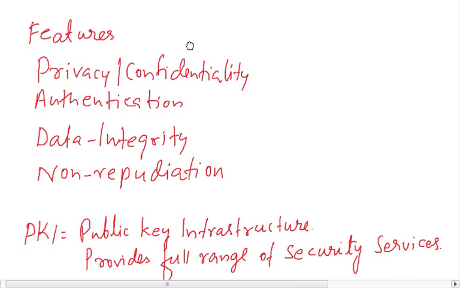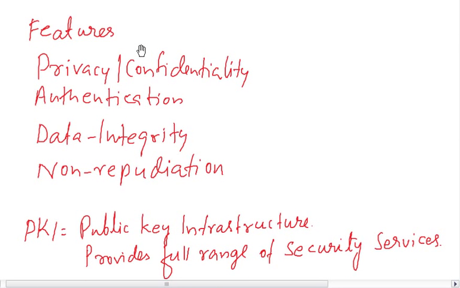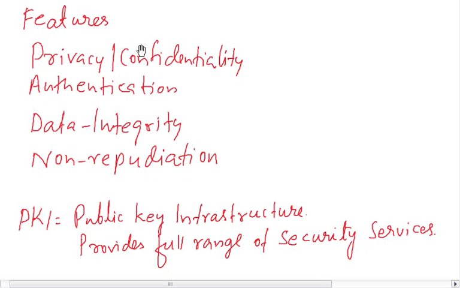Let us understand the features of public key cryptography. A communication must have privacy and confidentiality if it wants to be secure. Authentication must be there, data integrity must be there, and non-repudiation must be there. In cryptography, we have an answer for all of this.